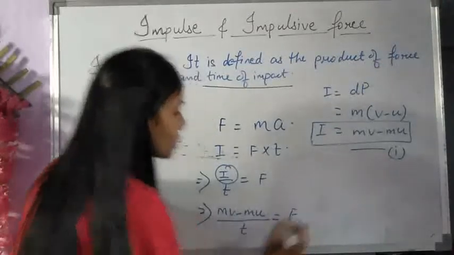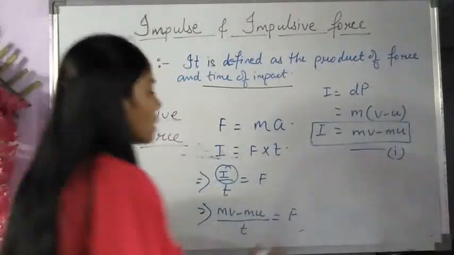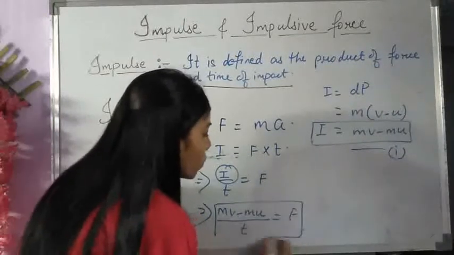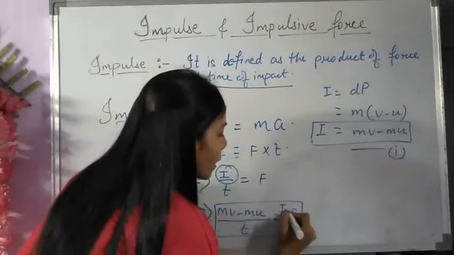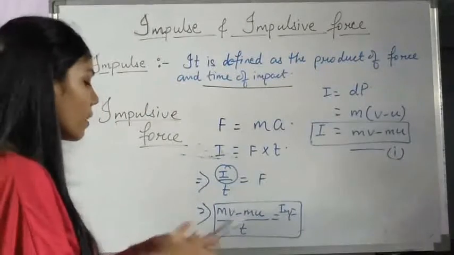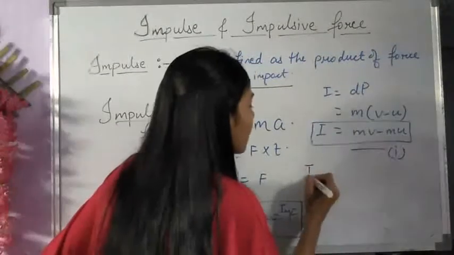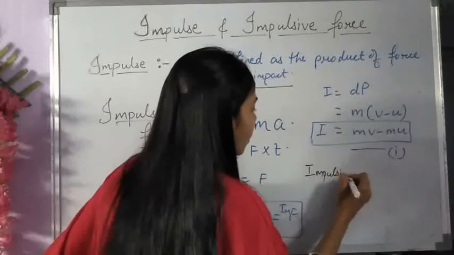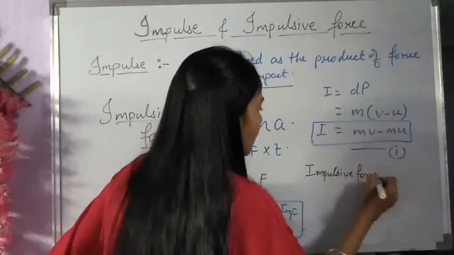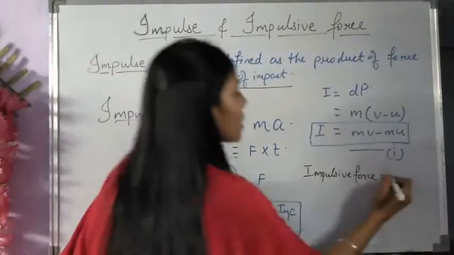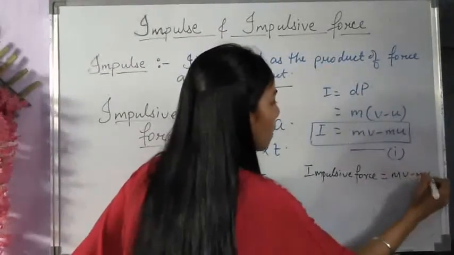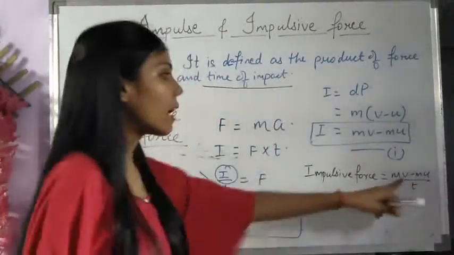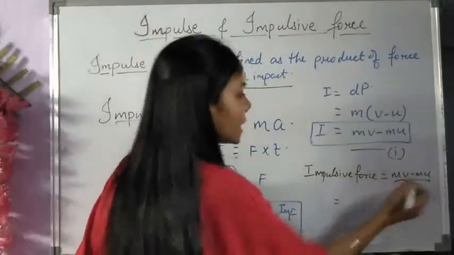This is our force. But this is not the simple force, this is our impulsive force. So it is better to write here impulsive force is equal to how much? mv minus mu by t. What is mv minus mu? It is change in momentum.